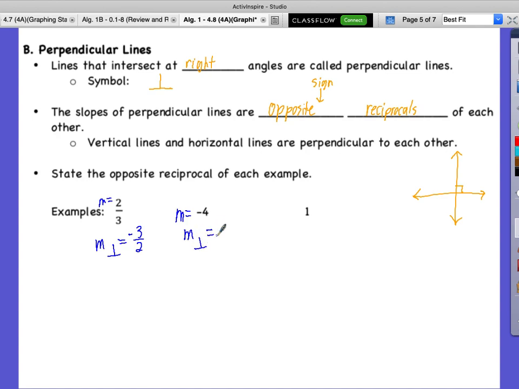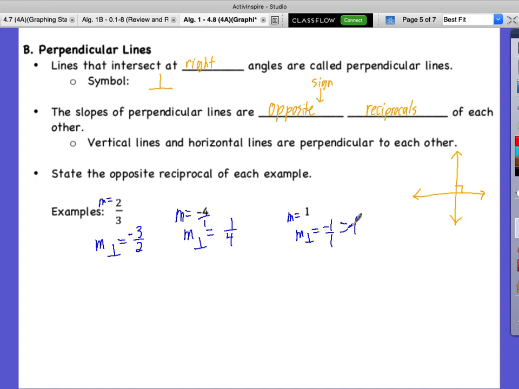What would it be here? What would the perpendicular slope of -4 be? 1 over positive 4. Positive 1 over 4. Because -4 is really like -4/1, we make it the opposite. Negative becomes a positive. Reciprocate. 1 over 4. Okay. So, what would our last one be? If the slope is 1, what would our opposite reciprocal or our perpendicular slope be? Negative 1, because negative 1 over 1 is negative 1.